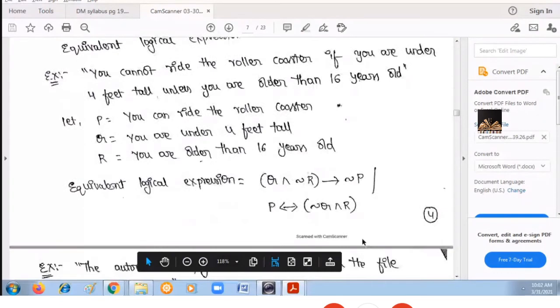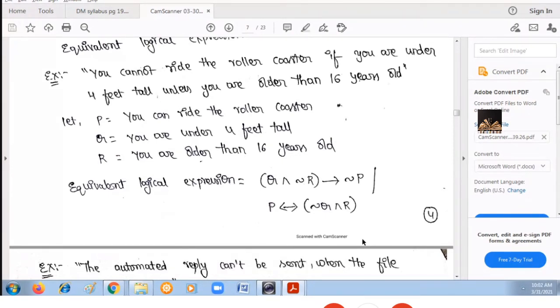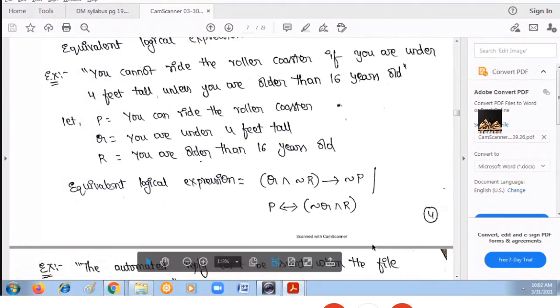And remember that whenever a compound statement is given, for the same statement you can write more than one logical expression. There doesn't exist a unique expression for a given statement. I may write one expression, your friend may write another expression. If that expression means the same as whatever is given, then that is also correct. See one more example. You cannot ride the roller coaster if you are under 4 feet tall unless you are older than 16 years old.